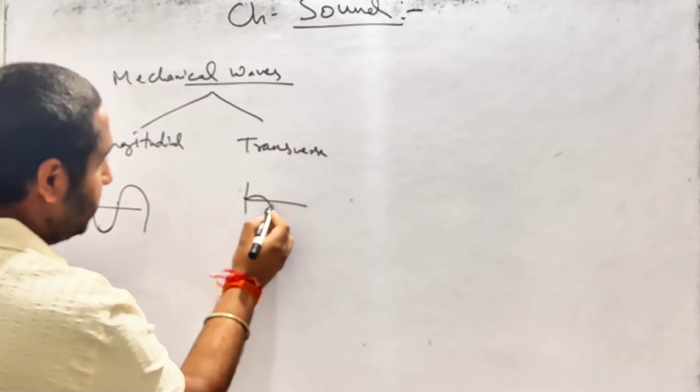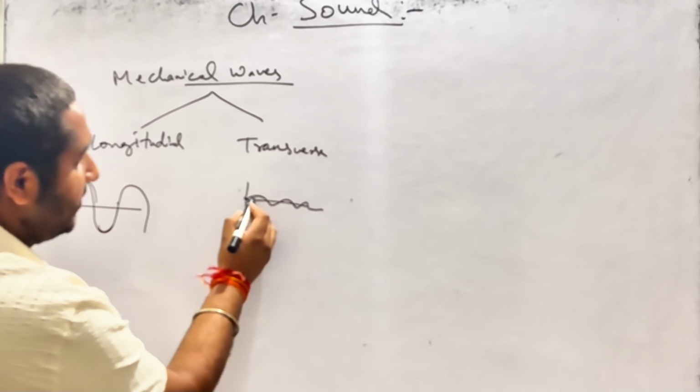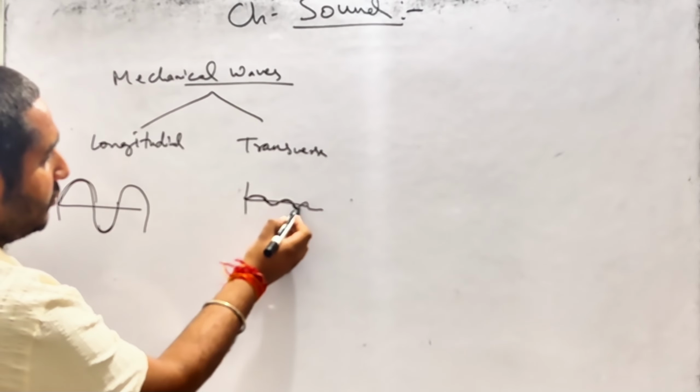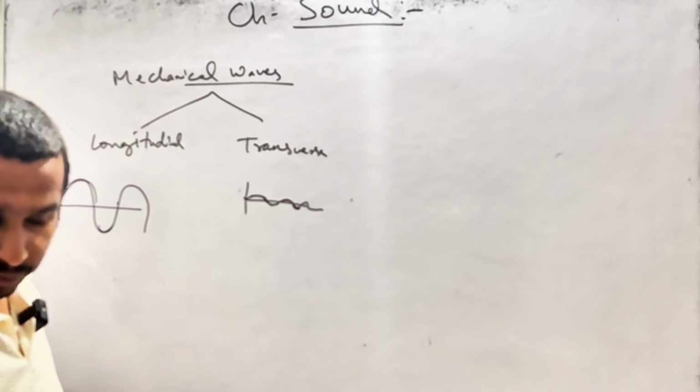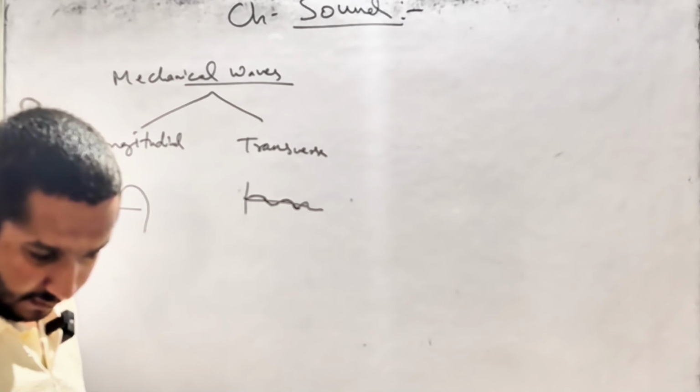Crest, trough is this crest, this trough, crest, trough. So when there is crest and trough, then that is called a transverse wave. What wave? Transverse wave. Okay.